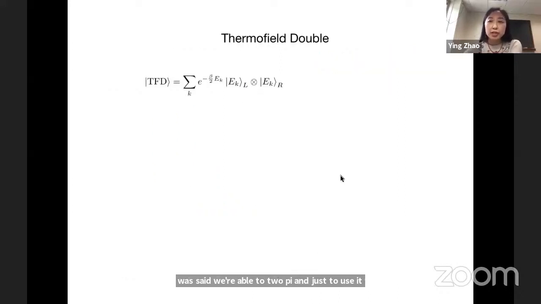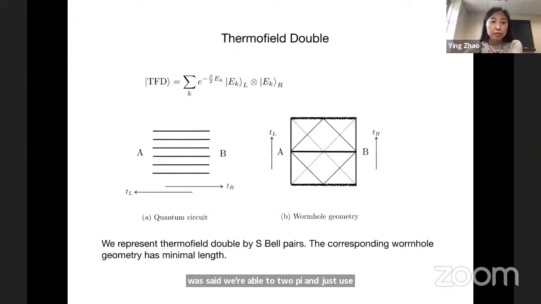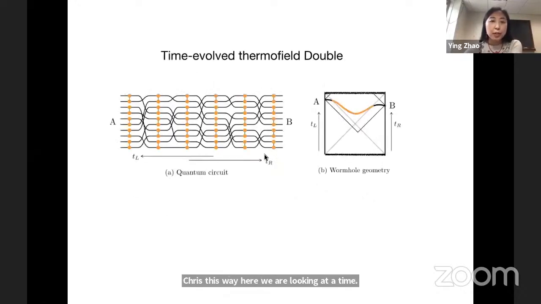Let's start from the simplest case, the thermofield double. We represent the thermofield double by Bell pairs, and the corresponding wormhole geometry has minimal length. Notice that left time increases this way, right time increases this way. Here we are looking at the t equal to 0 slice. Then we time evolve it. This picture illustrates the time evolution.